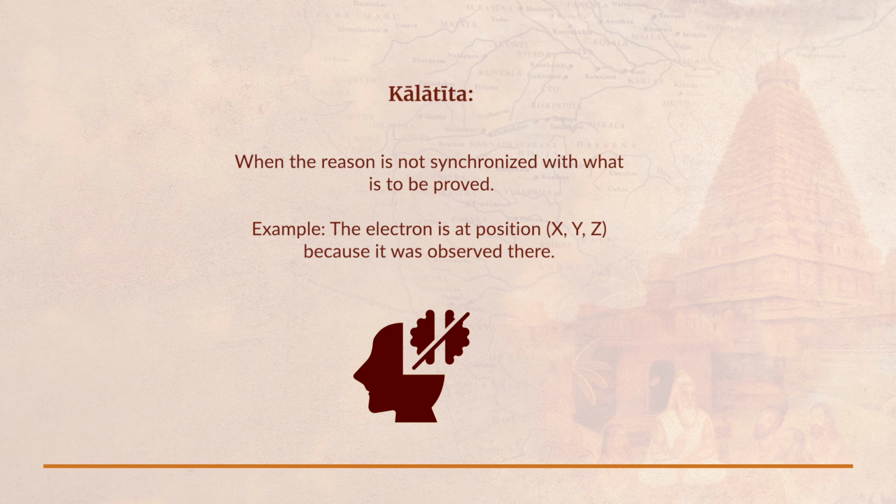The example that I have taken here is that the electron is at position XYZ, let us say, because it was observed there. I have taken this example because when you say that an electron is observed, it means that a photon has hit it and come back, but because a photon has hit it, the electron must have gone elsewhere. This is Heisenberg's uncertainty principle. We can never have the position as well as the momentum of these particles at the same time.